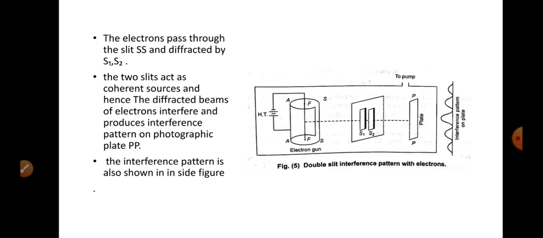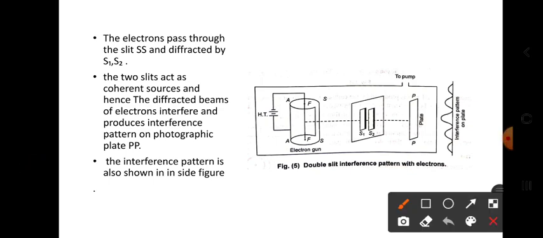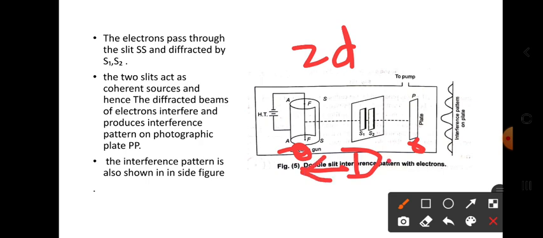The distance between S1 and S2 can be measured. Generally the S1 S2 distance is denoted by 2d, and the distance between the gun and the screen is denoted by capital D. Capital D is the distance between source and screen, and 2d is the distance between the two coherent sources or two slits, right.